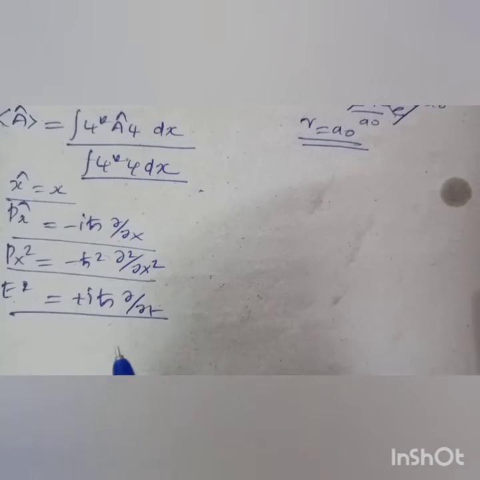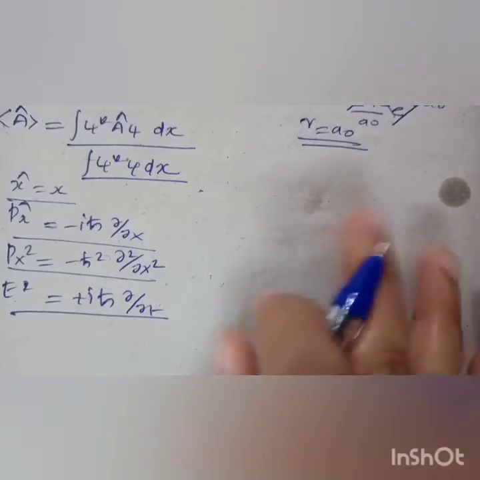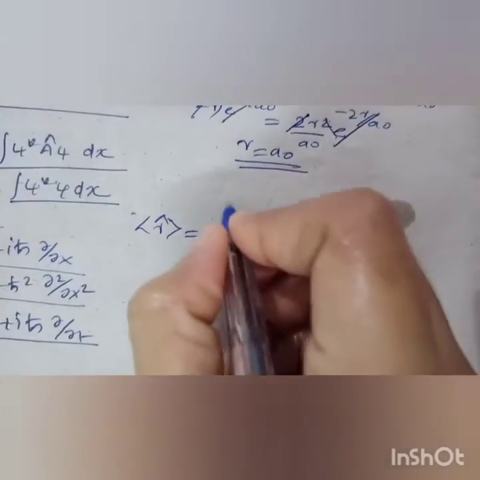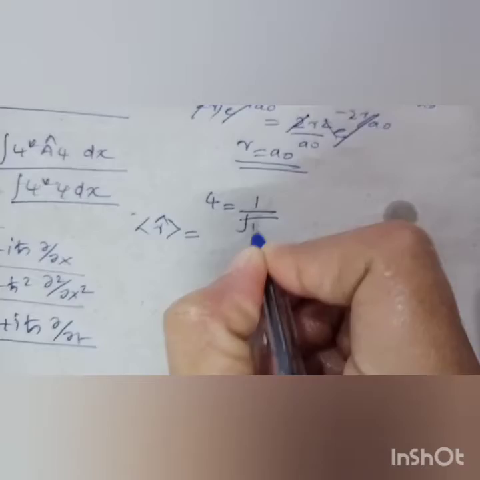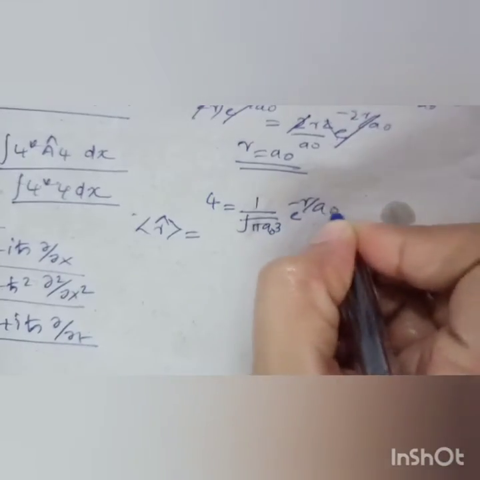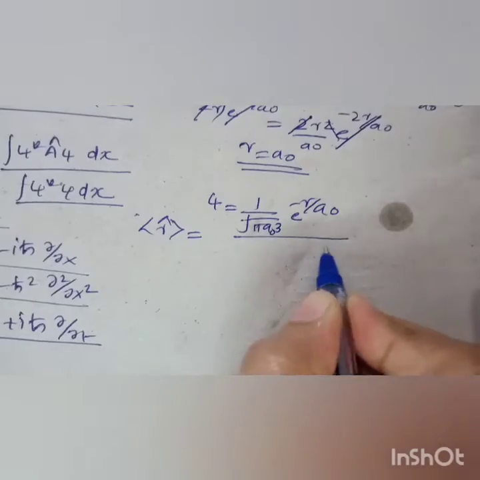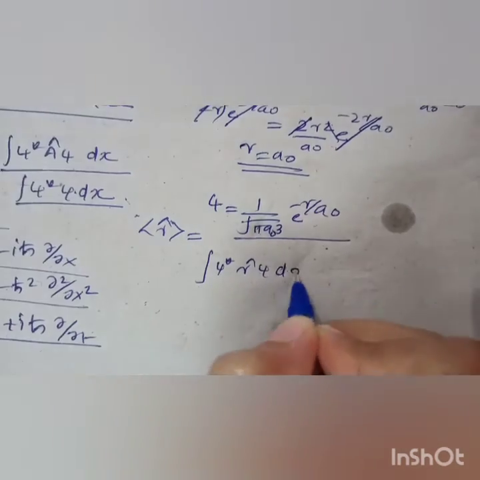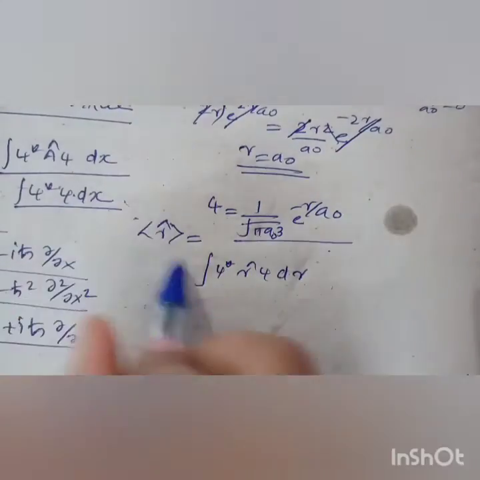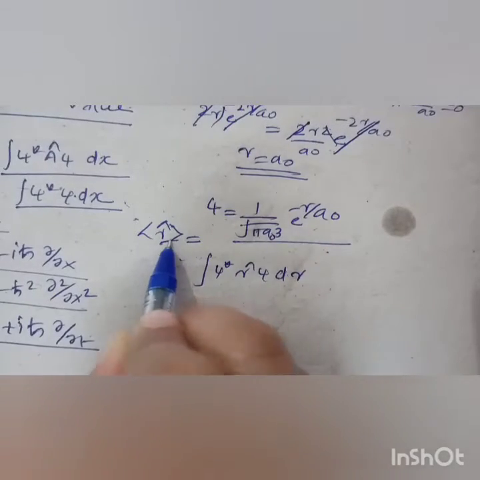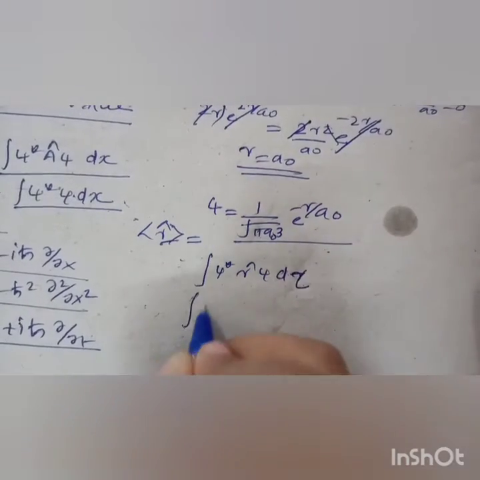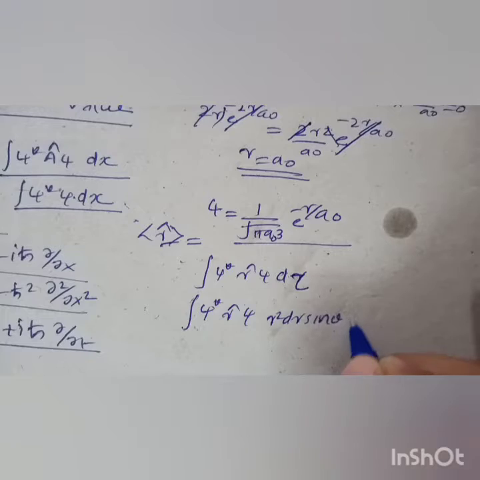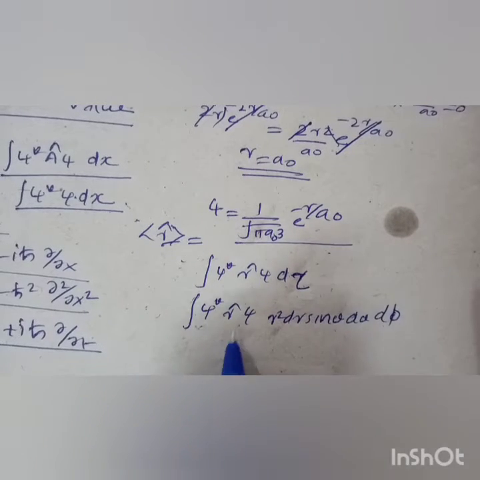There is an example to find the expectation value of r in the wave function of the hydrogen atom. The hydrogen wave function is 1 by under root pi a naught cube e raised to minus r by a naught. It is normalized, so the denominator is equal to 1. So the integral of psi star r psi, but dr is not there. If you consider radial, you have to consider d tau. So the integral of psi star r psi d tau, where d tau is r square dr sin theta d theta d phi.